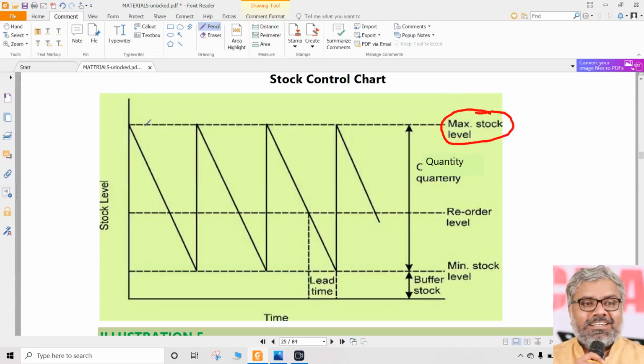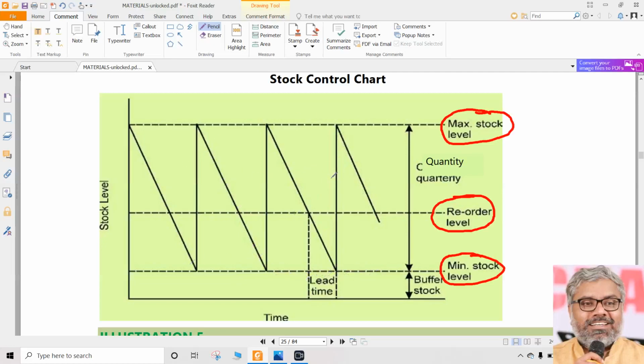So there is a maximum stock level. At any point of time, the stock cannot go beyond that. Clear? And there is a reorder level. Reorder level means whenever the stock reaches this level, a fresh order has to be made. And there is a minimum stock level, meaning at any point of time, the stock in the godown should not go below this level. It did not cross the maximum level, and it did not go below the minimum level either. Ideally, it should not.